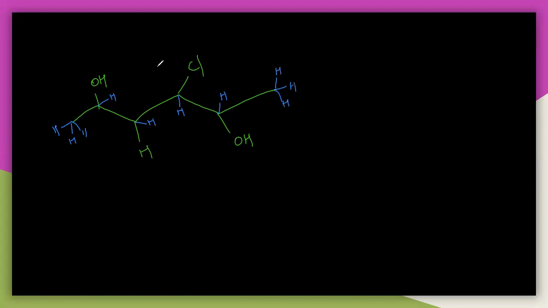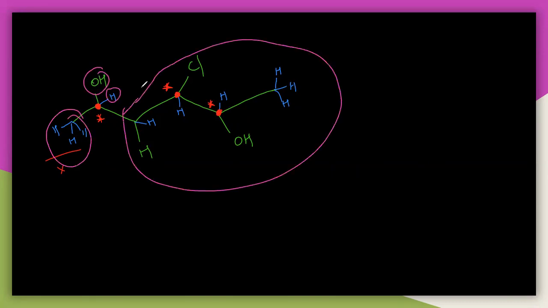So how many chiral centers is it having now? See here, this is chiral inactive, and see here, this is a chiral center. This is one of the chiral centers. This is not. See here, this is also a chiral center because it is having four different groups. And see here, this is also a chiral center, and this is not. You can observe this. Why is it a chiral center? Because OH, hydrogen, this is CH3, and this whole part is different. That is why this particular carbon is a chiral center.